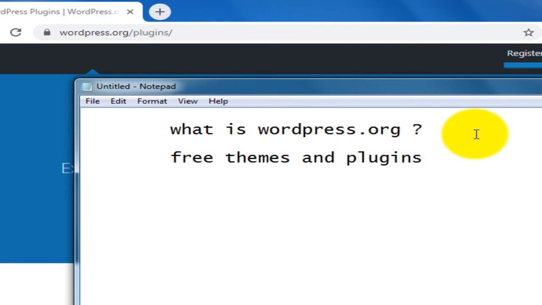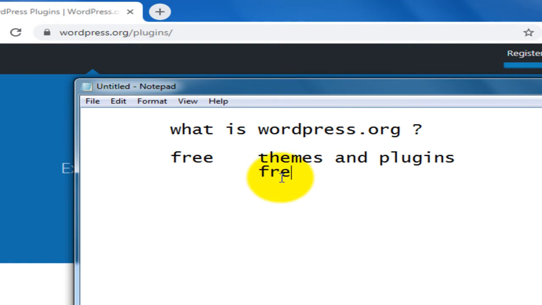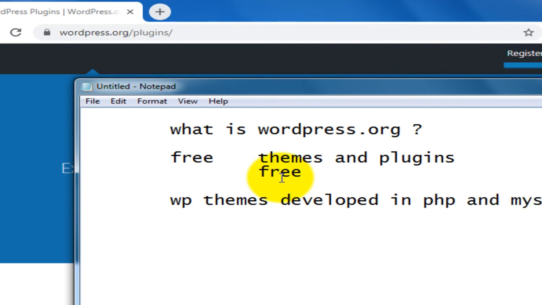By using these free themes and plugins you can easily design your WordPress website. What does it mean by free? These WordPress themes are developed in PHP and MySQL languages. MySQL is nothing but a database, and PHP is nothing but a server-side language.